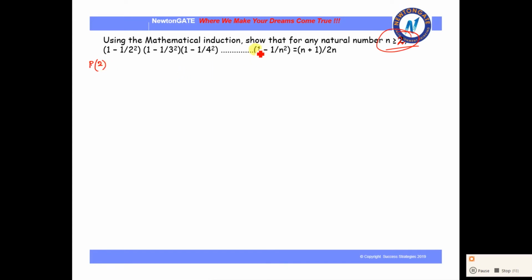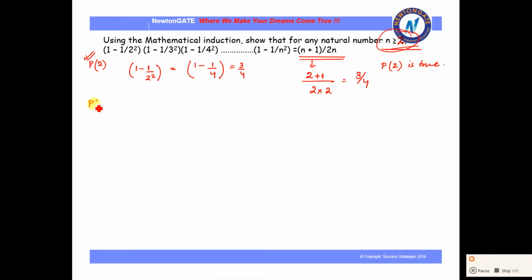So if we take P2 on the left hand side, we get 1 minus 1 by 2 square. That is 1 minus 1 by 4, that is 3 by 4. Now putting the same in this formula, remember we will not put P1, because we are taking n greater than or equal to 2. So here we take the base step as P2. Putting 2 in this formula, we have 2 plus 1 by 2 into 2, so 3 by 4. That means P2 is absolutely true.